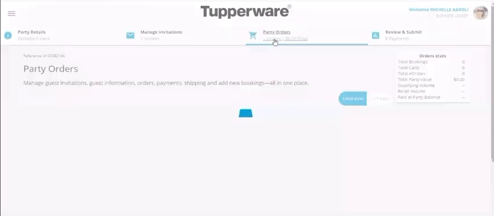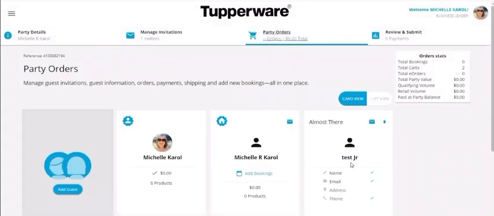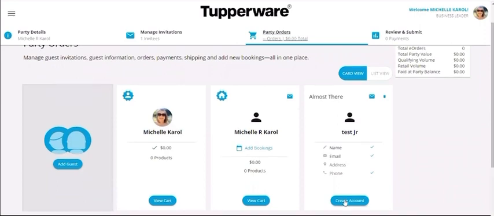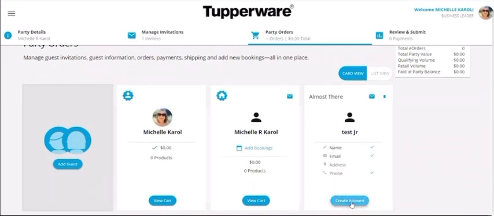Okay, we're going to go to party orders. So I've got Mr. Test Junior on here, and look at how it says almost there. It says almost there because I didn't add an address. So I'm going to click create account. And again, he could do this on his side as well.